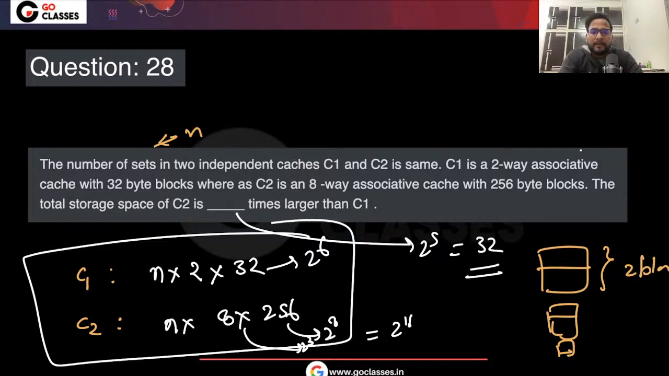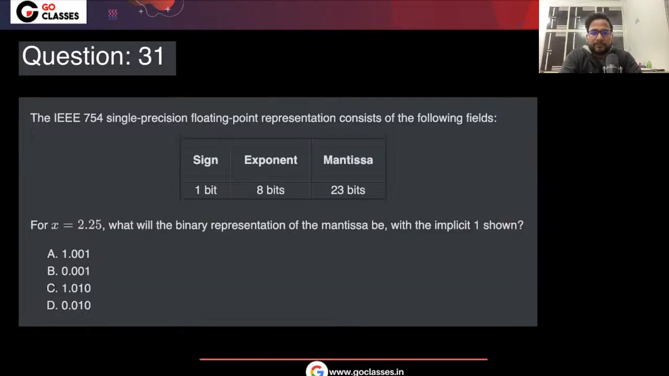Okay. Now let's move to the next question. For this question, what was your answer? They are saying that x is 2.25, right? Now, okay, let me just tell you the answer. First tell me what was your answer. That was a very easy question, by the way. Okay, that was an extremely easy question.